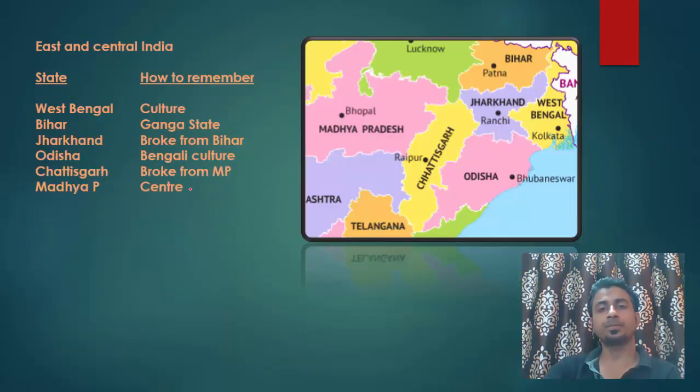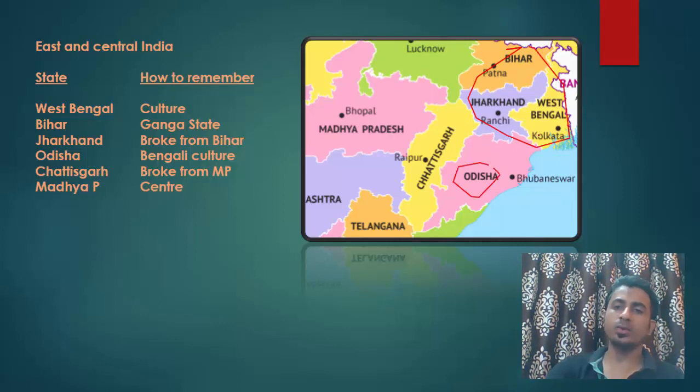Okay. Now moving on to east and central India. I already told you about Bihar, Jharkhand and West Bengal. Now let's move on to Odisha. So Odisha is a place south of West Bengal. Now how will you remember? Because you eat Rasgulla. So Rasgulla is a sweet which has originated in Odisha. They have won a court case against West Bengal. So now you know that Rasgulla is not a Bengali dish but an Odisha dish.